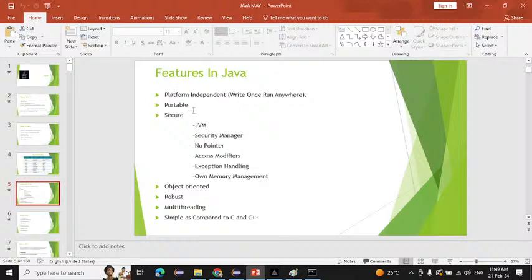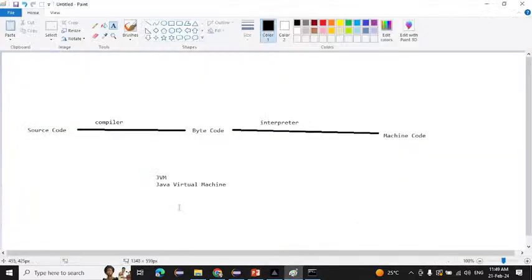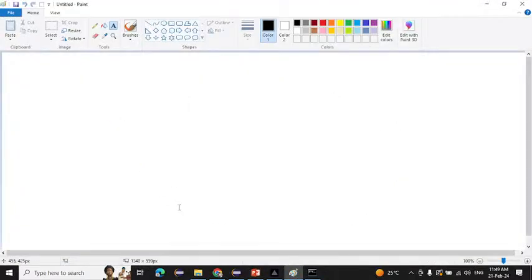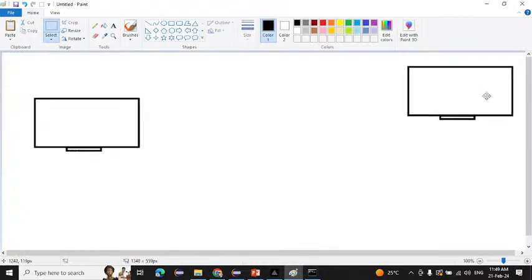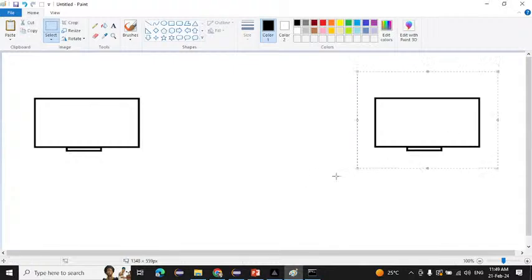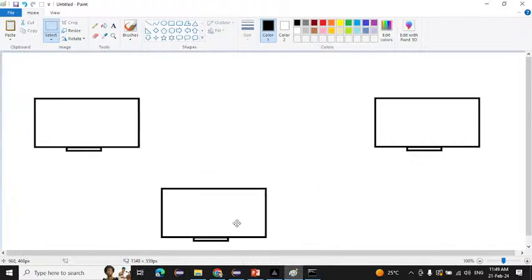So James Gosling introduced Java for one thing: write once and run anywhere. They wanted this from Java. What does this mean? Suppose we have multiple systems. Suppose we have this first system, the same system on another side, and a third system.